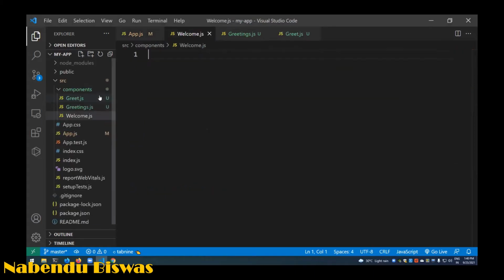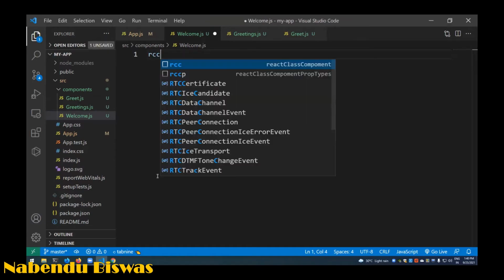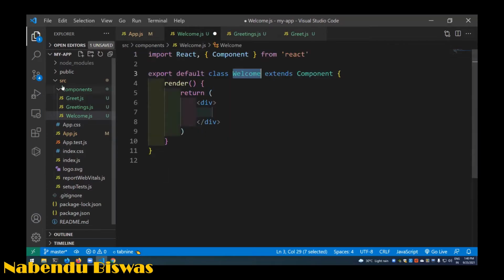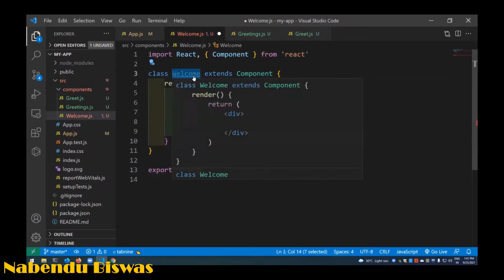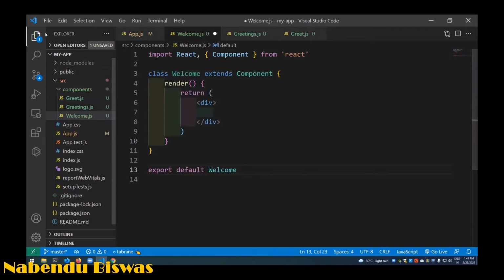I will make welcome.js, and again let us use that extension only. So class-based components are formed by a shortcut, because of my extension. RCC I'll do, and then press tab, it will be done. Generally a bit of wrong it is there. Export default, we can do it here also, but generally we don't prefer to do it here. Export default, we should do it like this. That is also okay, but most people do it like this.